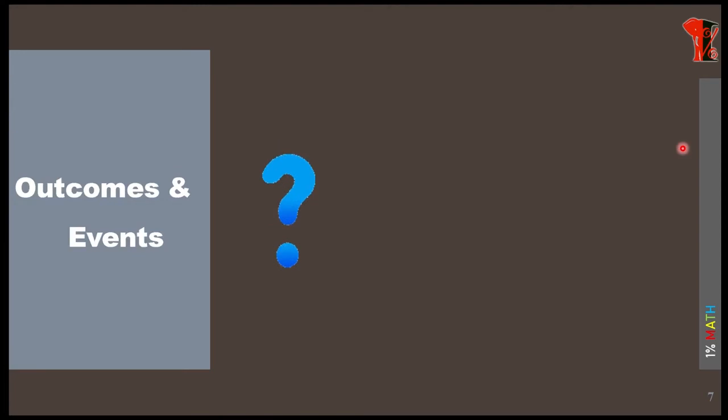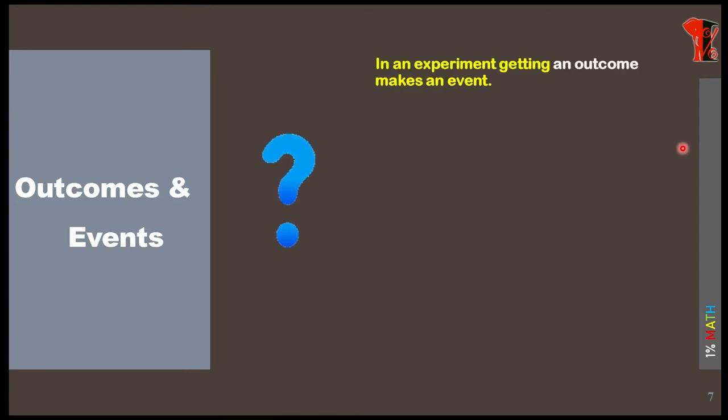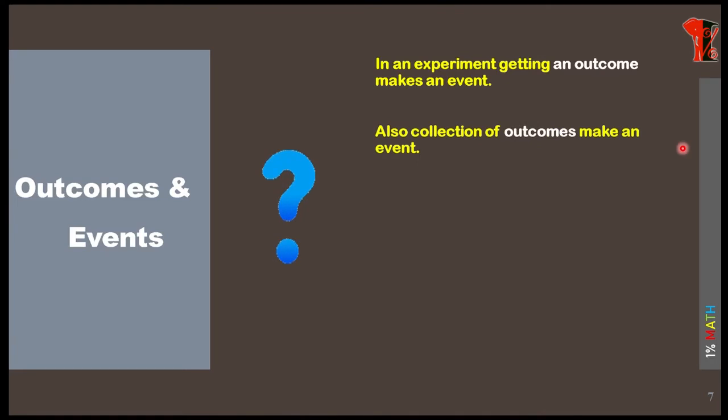So, outcomes and events. What are outcomes? In an experiment, getting an outcome makes an event. What do you mean by this? For example, you roll a die. When you roll a die, you get outcomes. What do you get? 1, 2, 3, 4, 5, 6. So all these 1, 2, 3, 4, 5, 6 make an event. In the next sentence you can see that a collection of outcomes also makes an event.